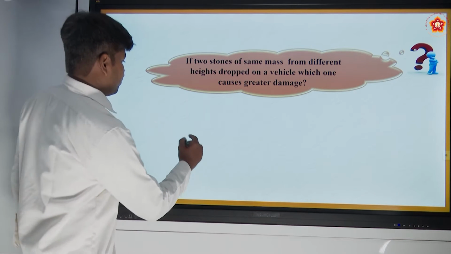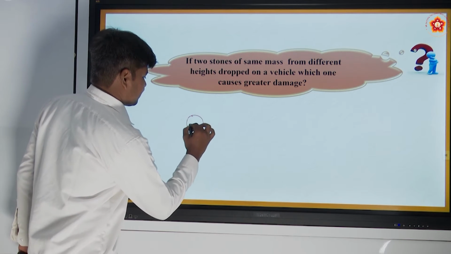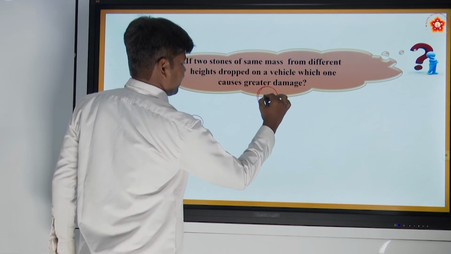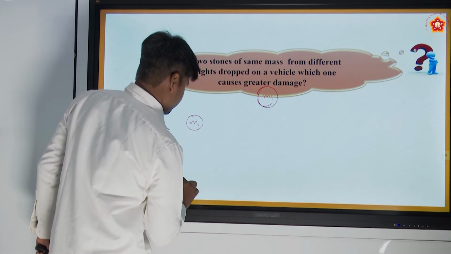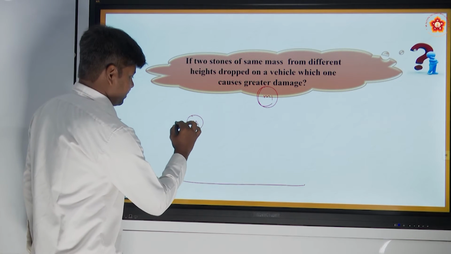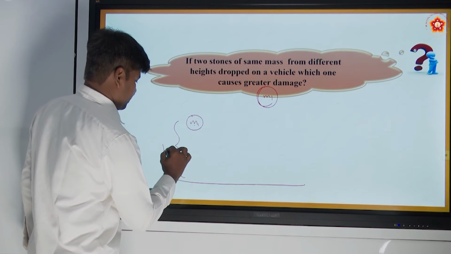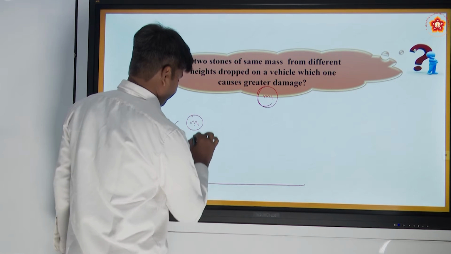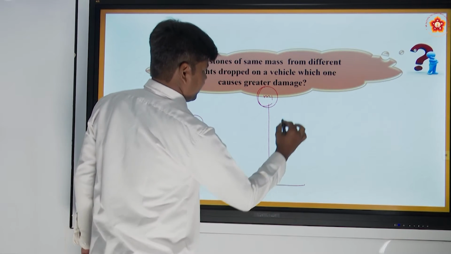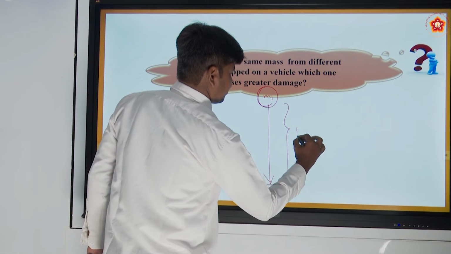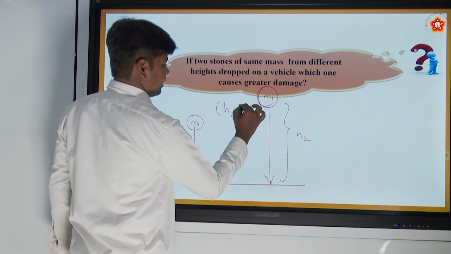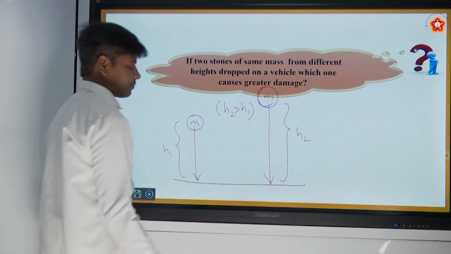So now two stones of same mass, m1, this is also some m1, this is the ground, this is the height h1, it is falling down, this is also falling down, and this is the height h2, and you already know from the figure that h2 is greater than h1.